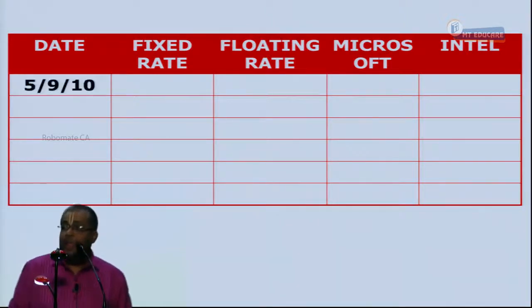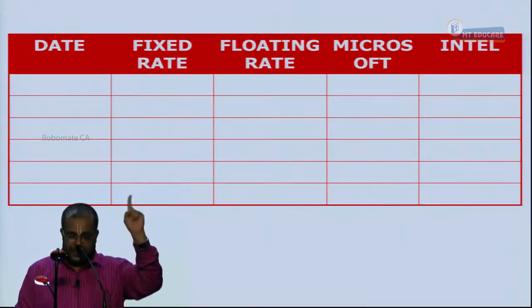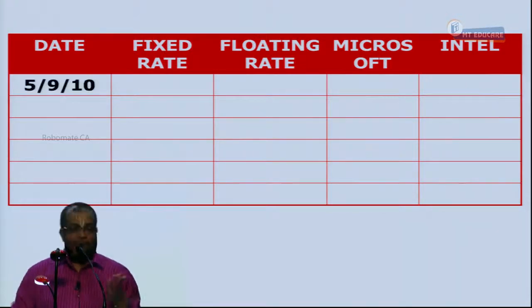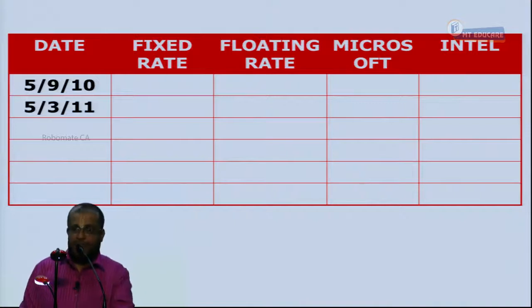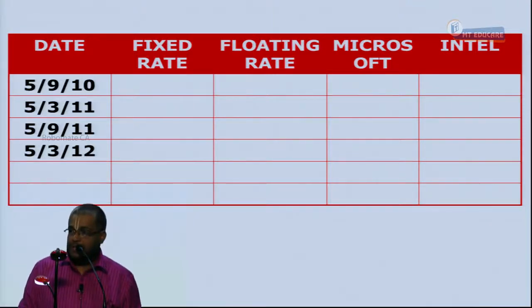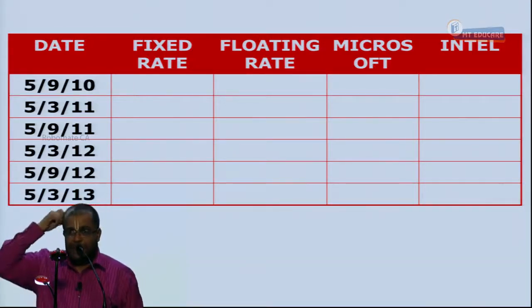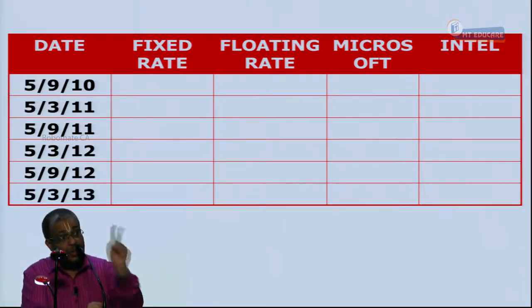Now tell me what are all the swap cash flow dates. My first cash flow happens today or after 6 months? My first cash flow date is 5th September 2010. Second cash flow on 5th March 2011. Third swap cash flow on 5th September 2011. Fourth swap cash flow, 5th March 2012. Fifth swap cash flow, 5th September 2012. Sixth swap cash flow, 5th March 2013.